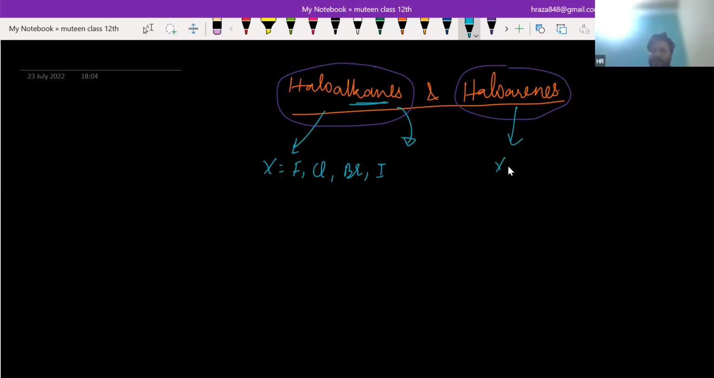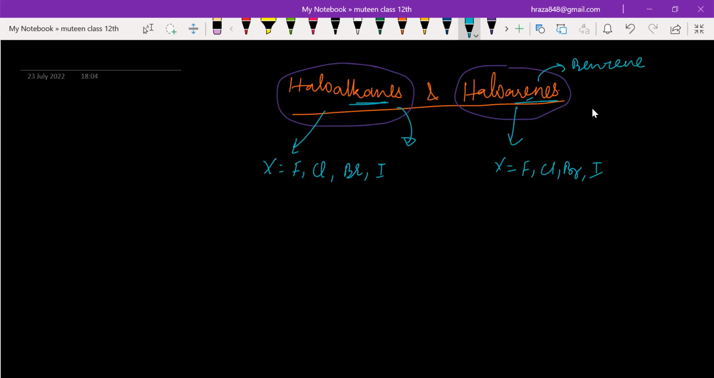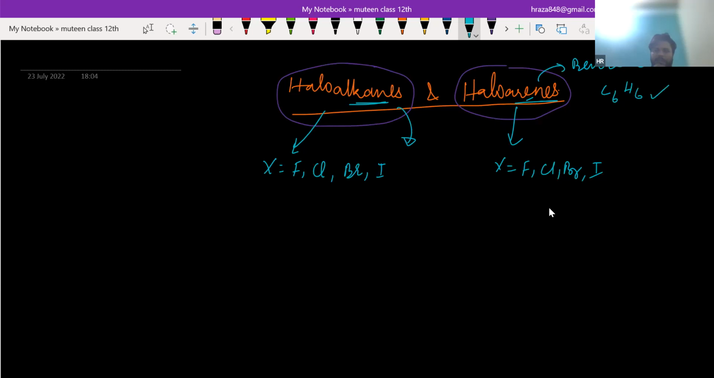That means X is equal to fluorine, chlorine, bromine, and iodine. But arenes means basically benzene. Are you aware of benzene? Yeah, aromatic ring, benzene with six carbons. Yeah, the chemical formula is C6H6, and the structure is basically this. This is benzene, and if there is X, that is called haloarene.